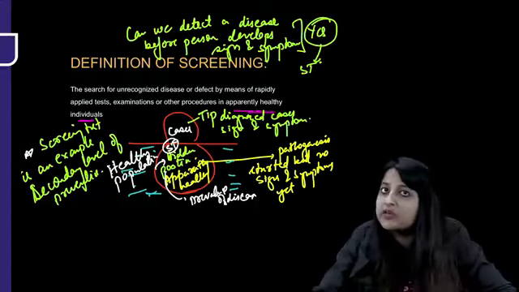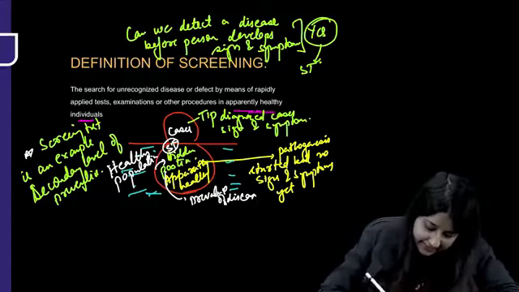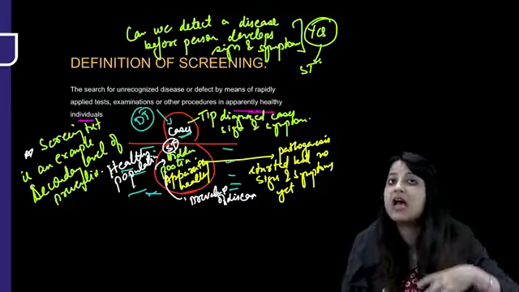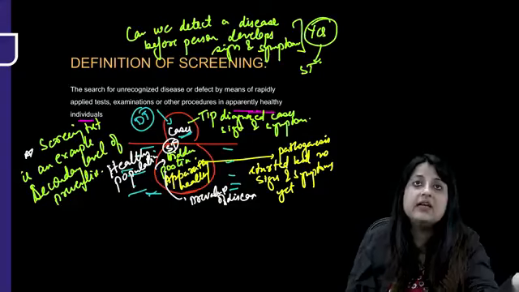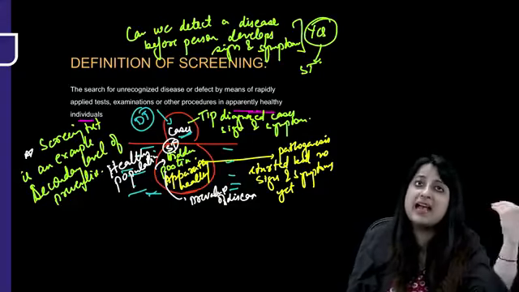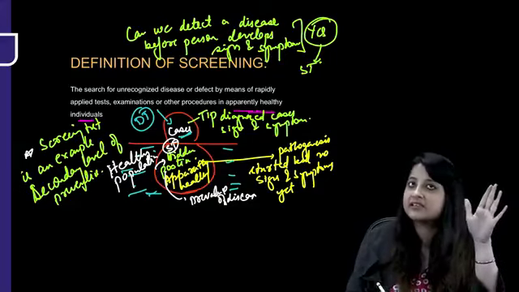What is the counterpart of it? The diagnostic test. Where do you apply a diagnostic test, guys? The diagnostic test is applied here, on the people who are presenting with signs and symptoms. If a person comes to me complaining of polyuria, polyphagia, polydipsia, I have to do an FBS. So that is where a diagnostic test is applied.